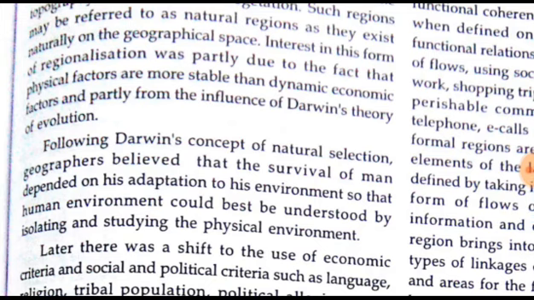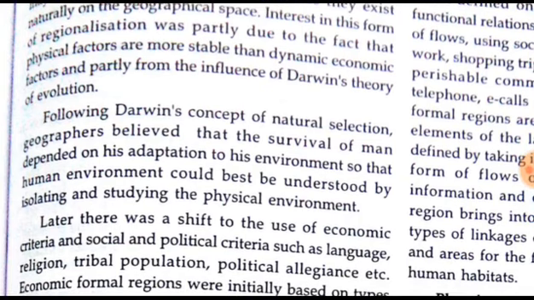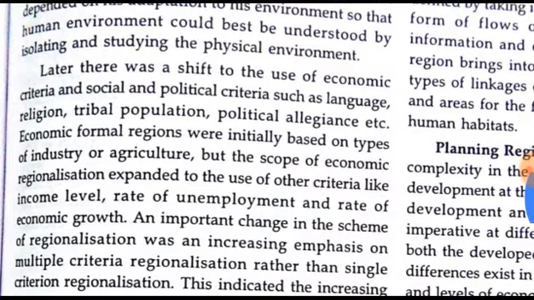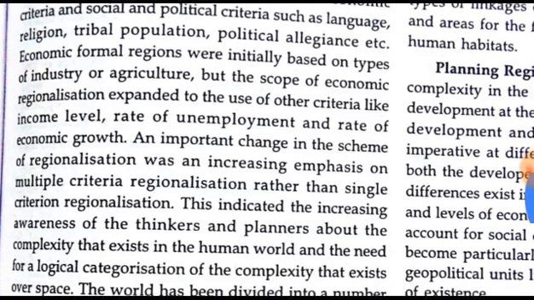Physical factors are more stable than dynamic economic factors. Later there was a shift to the use of economic criteria and social and political criteria such as language, religion, tribal population, political allegiance, etc.